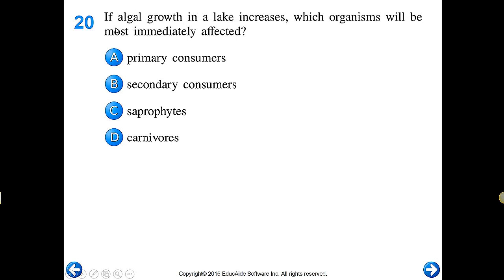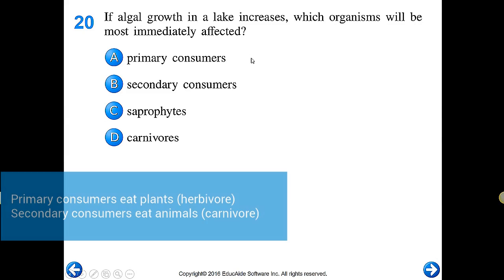Number 20. If algal growth in the lake increases, which organisms would be most immediately affected? Well, algae is a producer, so what's going to eat producers? Well, primary consumers will, so that would be this. That's the most immediate one.